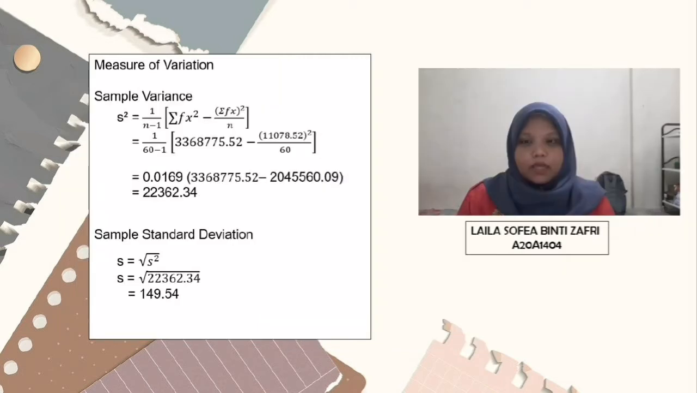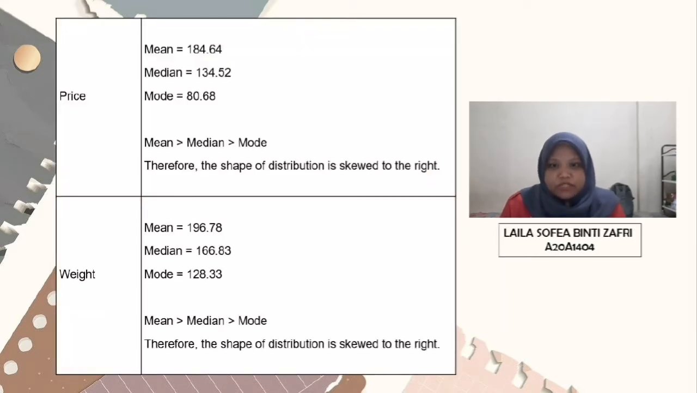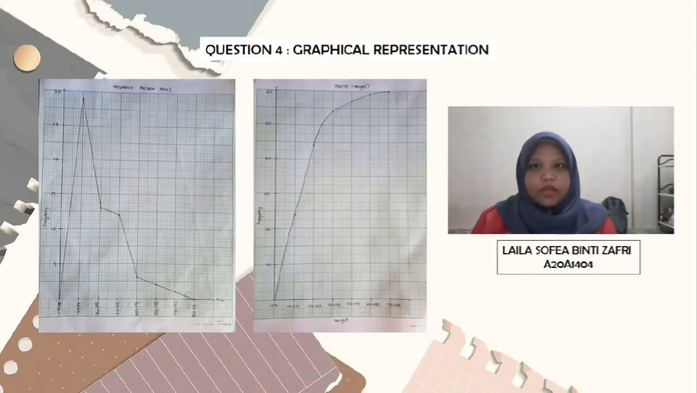Sample variance for price is 22,362.34, while the sample standard deviation is 149.54. The shape of distribution for both price and weight are the same, skewed to the right. For the graphs, we draw them by hand. We plotted price with a frequency polygon and weight with an ogive.